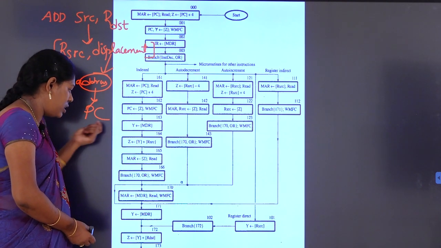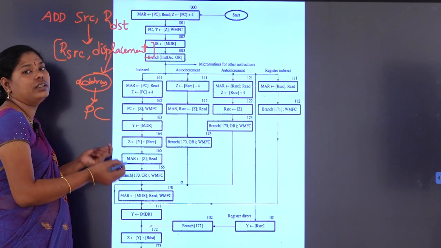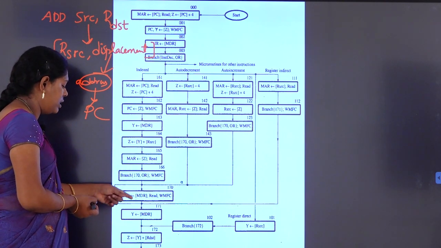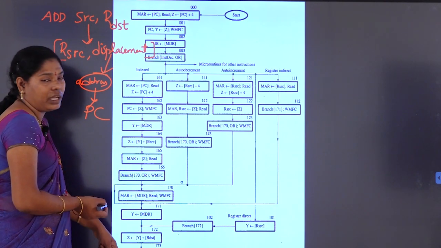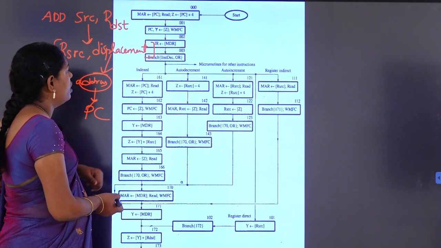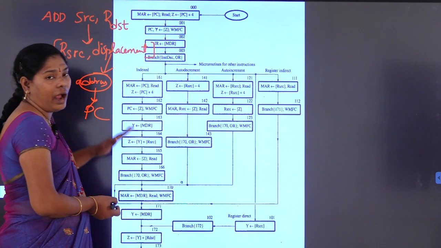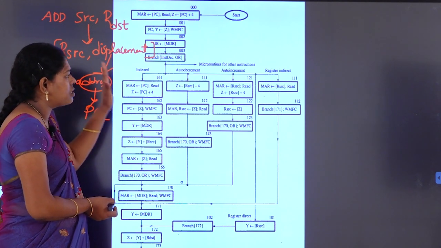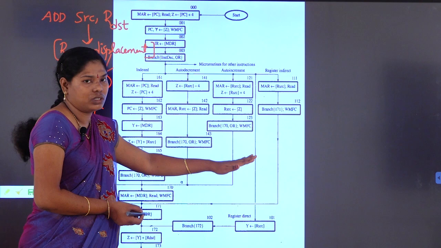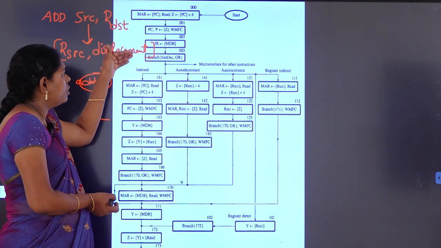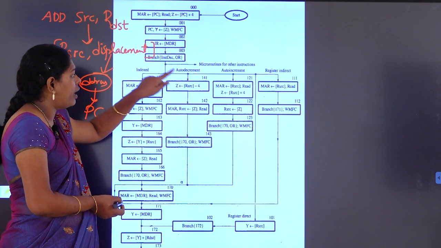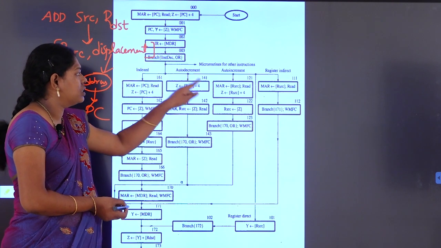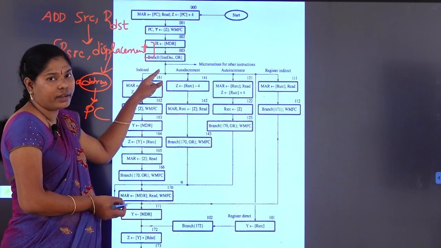Again, this address is sent to MAR to get the data. Now the data is available and it will be added. Okay. This is the flow chart for add source comma R destination, and the source we are considering with the different addressing modes. Now, depending on the addressing mode, it switches by using the bit ORing technique.